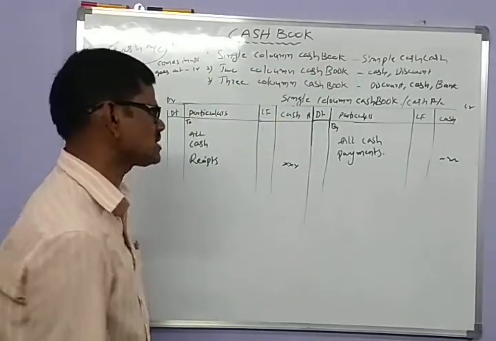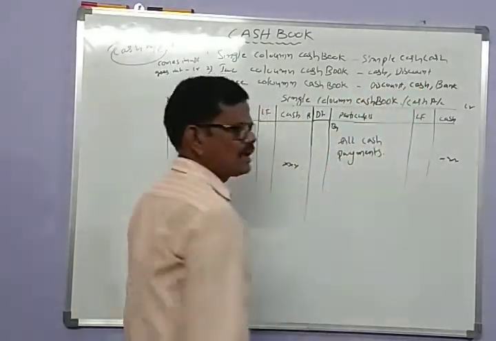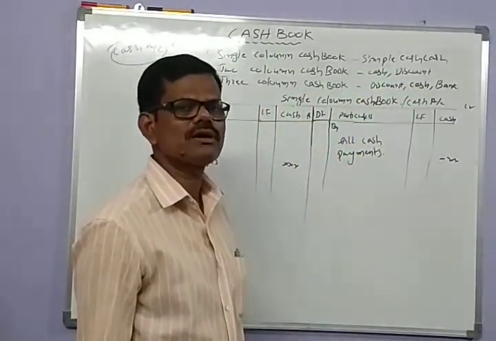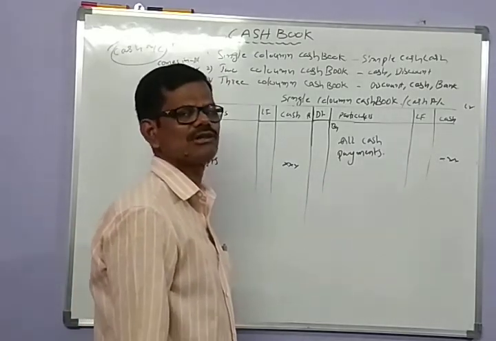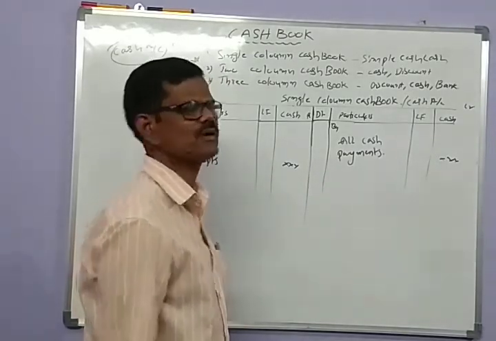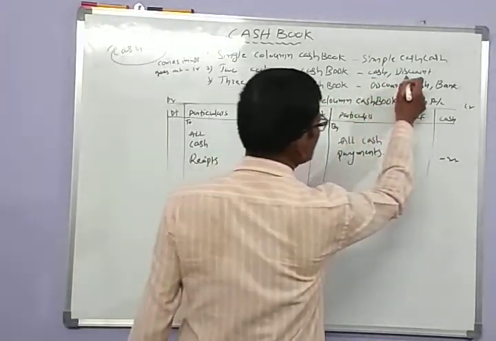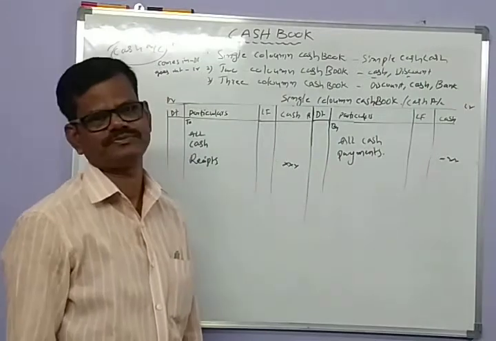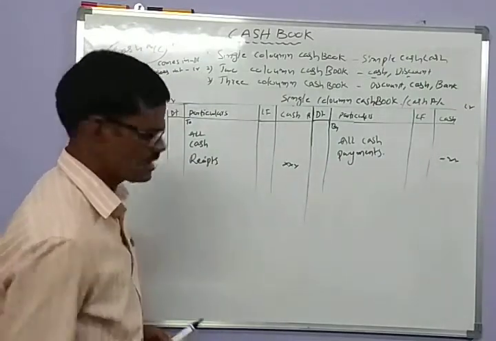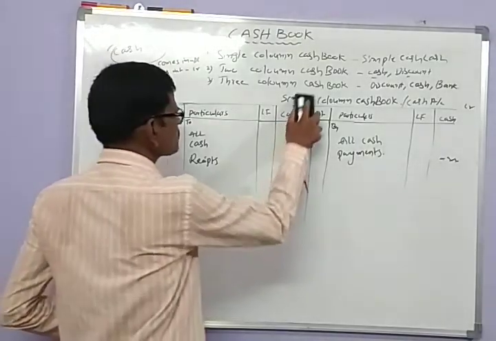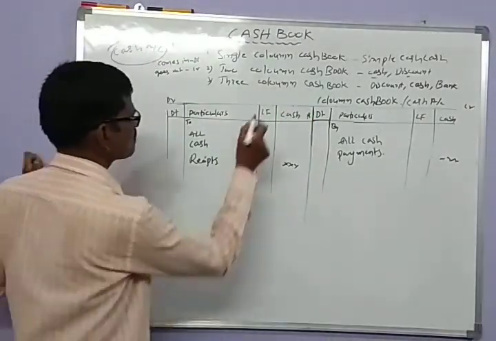In the two column cash book, a discount column is additionally added to the simple column cash book. It becomes the two column cash book, that is the cash and discount column cash book. Let us see the preparation of the two column cash book.